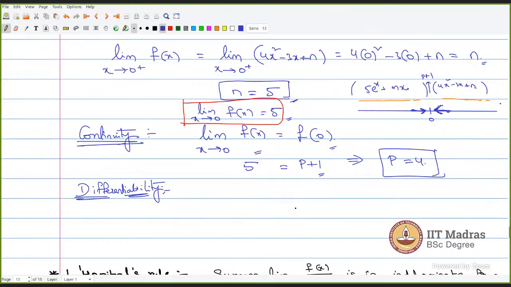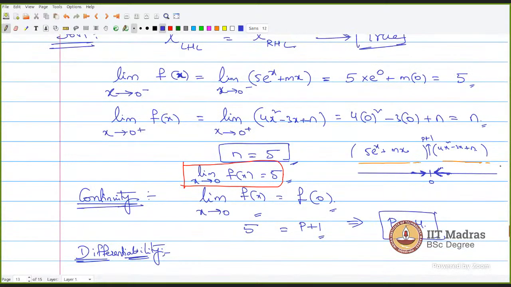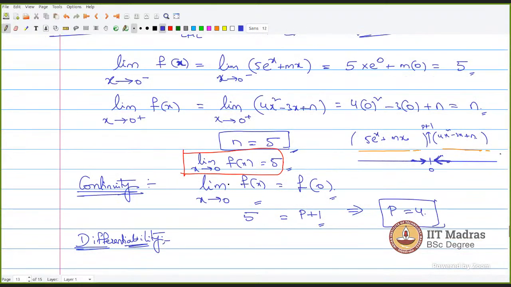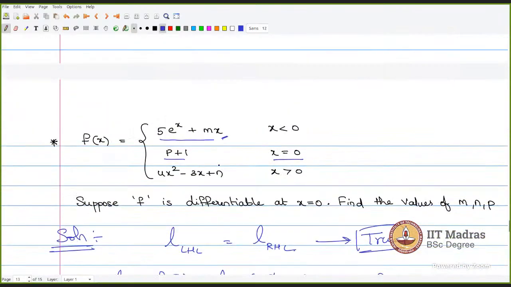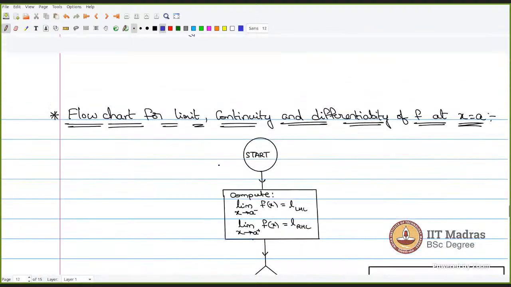So my continuity concept is not complete. Why would we do f(x) equal to 5? I understand up to n is equal to 5. After that, why do we set f(x) equal to 5? See, if n is equal to 5, your left hand limit and the right hand limit are both equal. When your left hand limit and the right hand limit are equal, I can actually write it like this. I have said it in the above statements also. I understand that, sir.